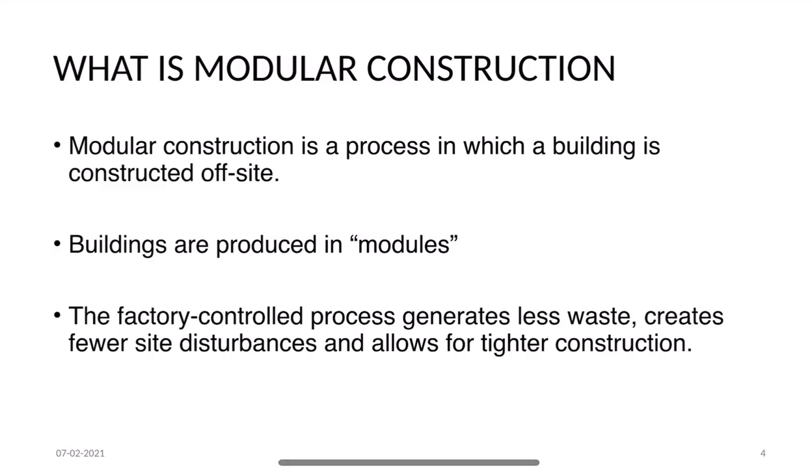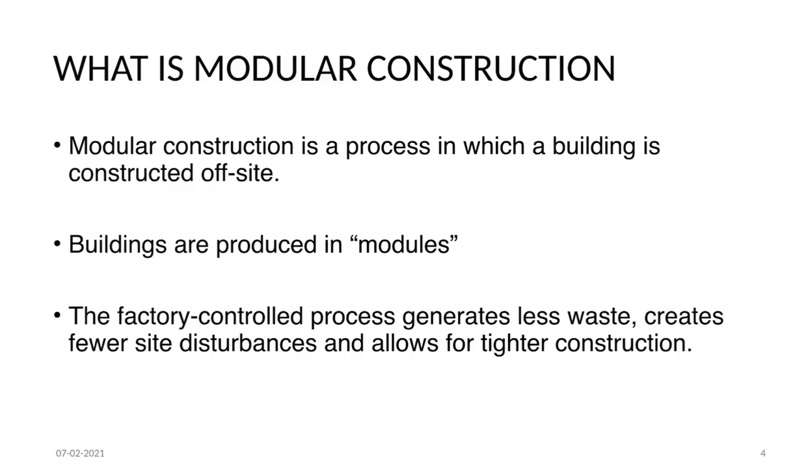What is modular construction? Modular construction is a process in which a building is constructed off-site and under controlled plant conditions, using the same materials and designing in the same codes and standards as conventionally built facilities, but in about half the time. Buildings are produced in modules, and these modules are put together on site. They reflect the identical design intent and specifications of the most sophisticated site-built facility without compromise.